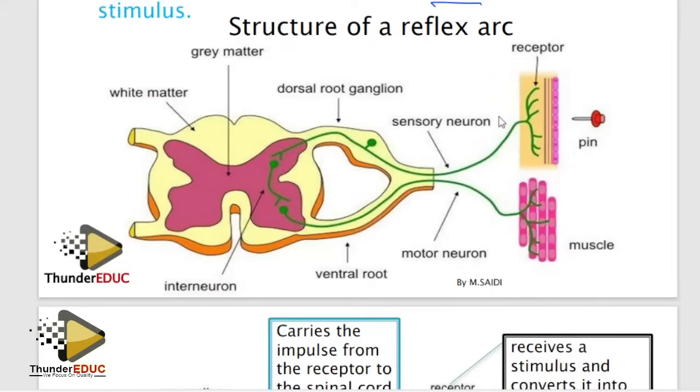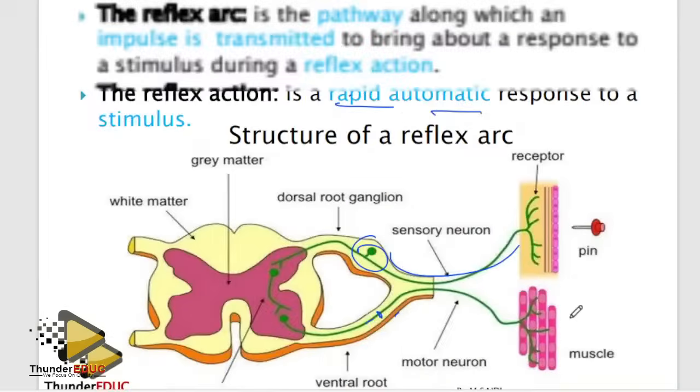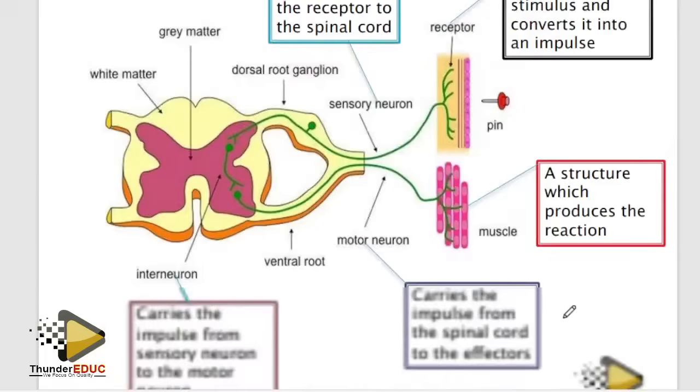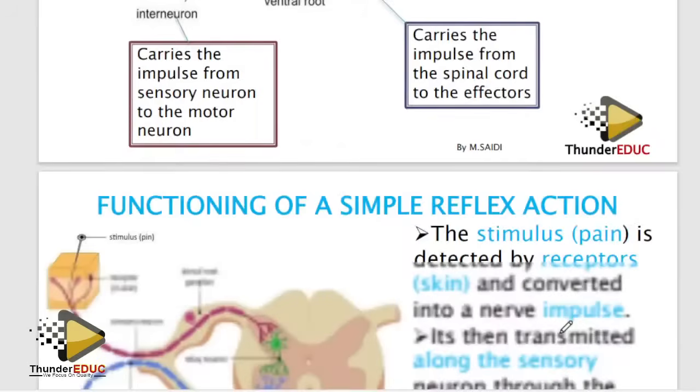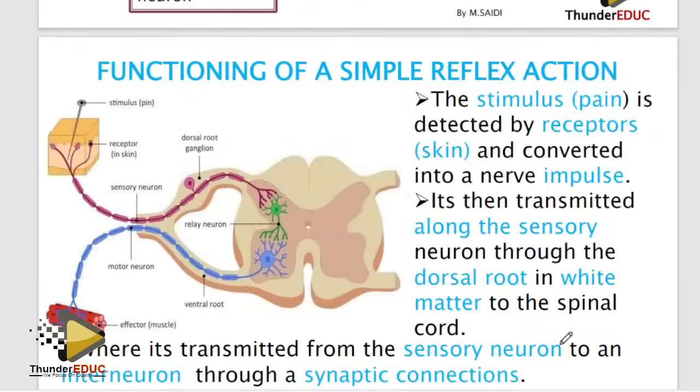What happens if the motor neuron is damaged? You will be able to feel, but you won't be able to respond or to react. If the sensory neuron is damaged, you won't be able to feel, but you will be able to respond. I gave you examples there. Examples of reflex actions, you talk about blinking of the eyes. So, guys, go when you know this by heart.